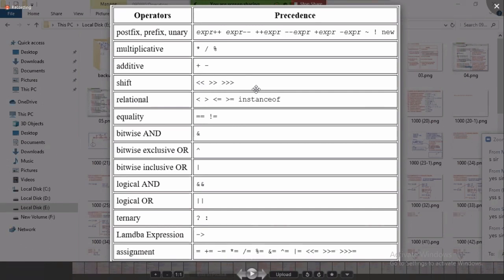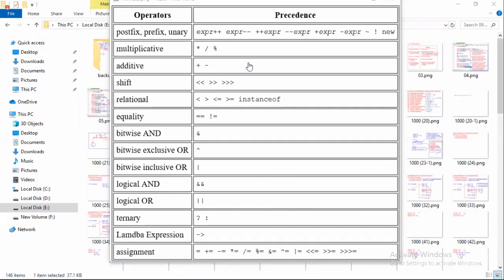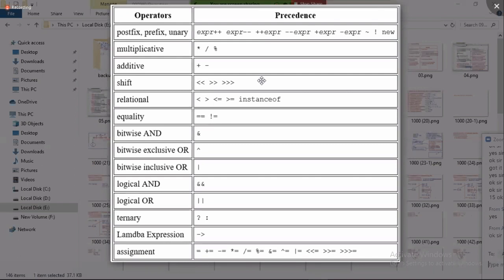If you use in an expression, first a right shift, then a left shift of C, and then a right shift of D, something like this, what happens? First the right shift is executed, then the left shift is executed, then again the right shift is executed. Are you following? So shift operators are executed in the order they are used in the expression, from left to right. They have equal priority. In whichever order they appear in the expression, in that order they will be executed.